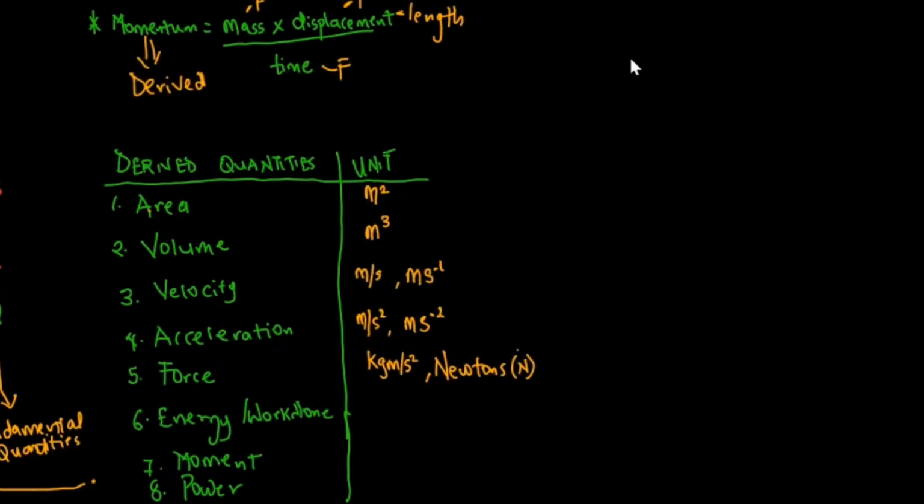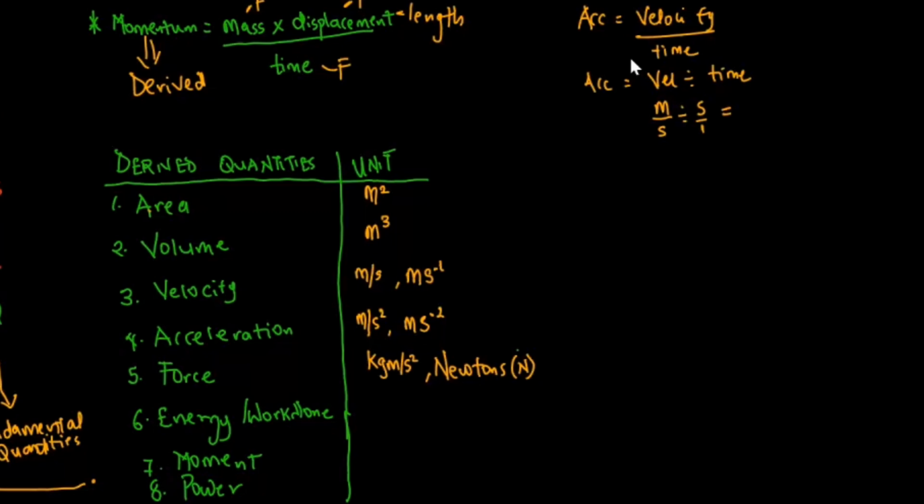Moving on, I thought of deriving the unit for acceleration again. So recall, acceleration is equal to velocity over time. Now for easier representation, I'm going to write it like this. Acceleration is equal to velocity divided by time. And recall that the unit for velocity is meter per seconds divided by time, which is measured in seconds. I'm going to write it as seconds over 1 to make it look like a fraction.